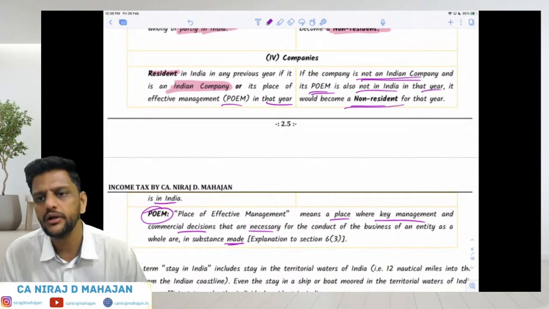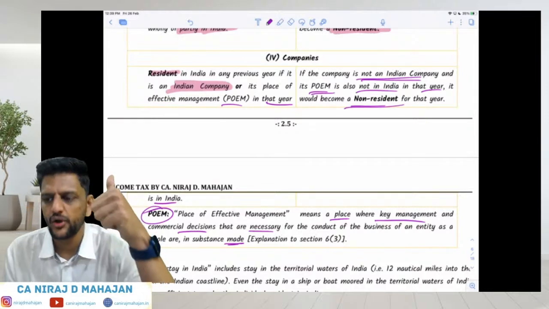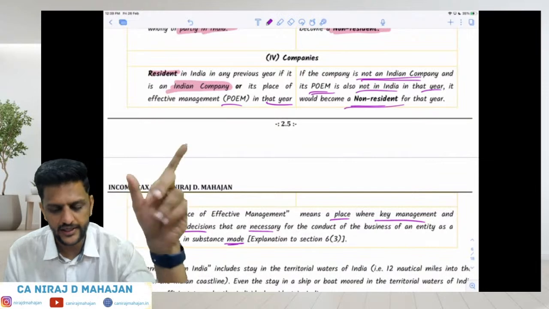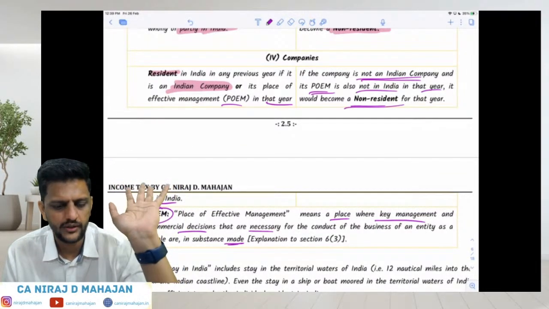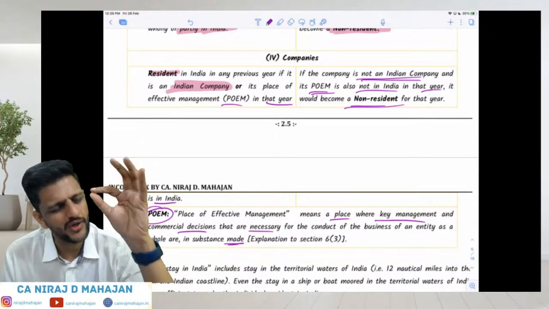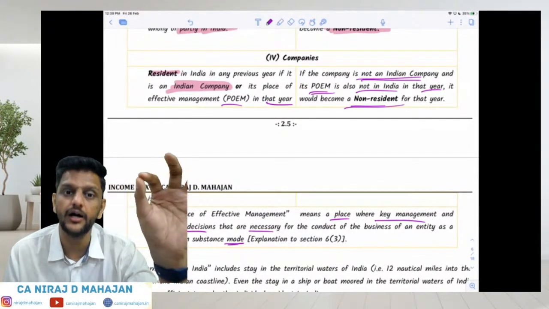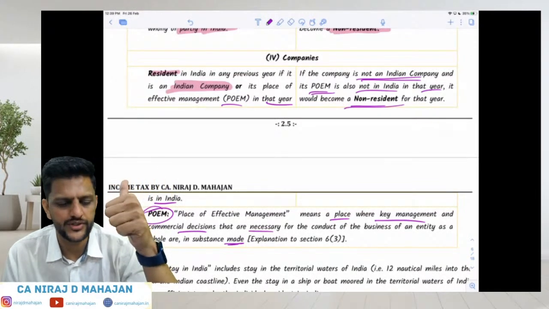So for a company it depends on two things: whether it is an Indian company or not, meaning incorporated in India, and second, whether POEM is in India or not. If you are a foreign company but POEM is in India, you are a tax resident of India. If you are a foreign company incorporated outside India but your POEM is in India, then in that case you are still resident.